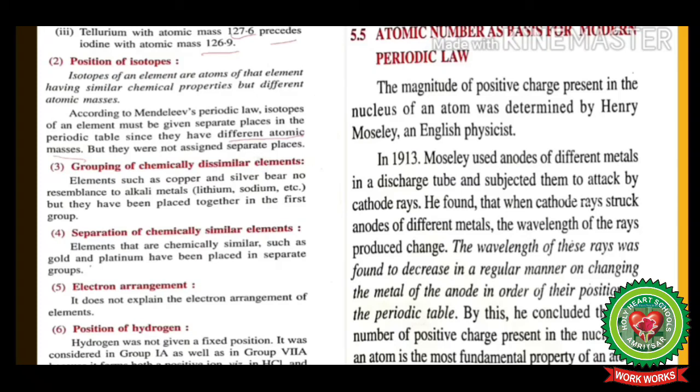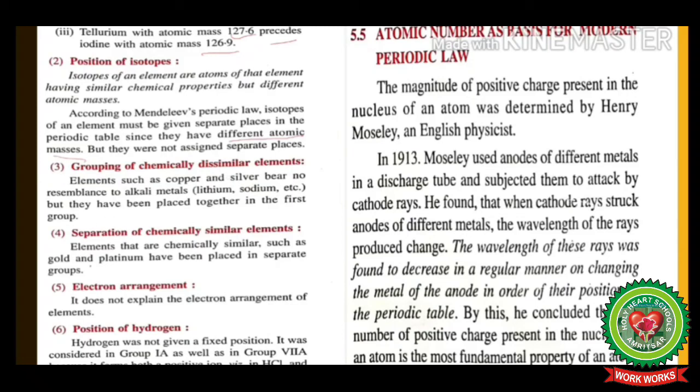We have already discussed this earlier, that the position of isotopes was the same in Mendeleev's periodic table, but according to Mendeleev's periodic law, the position of the isotopes must have been different because the elements were arranged according to atomic masses.